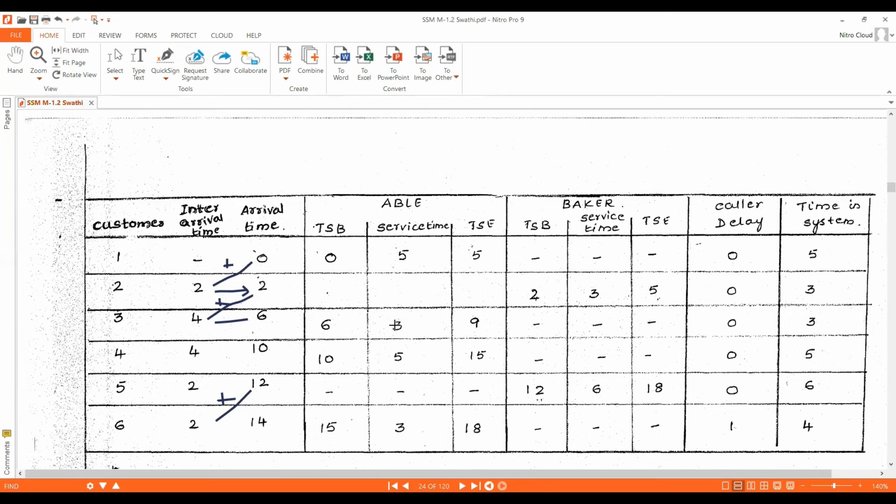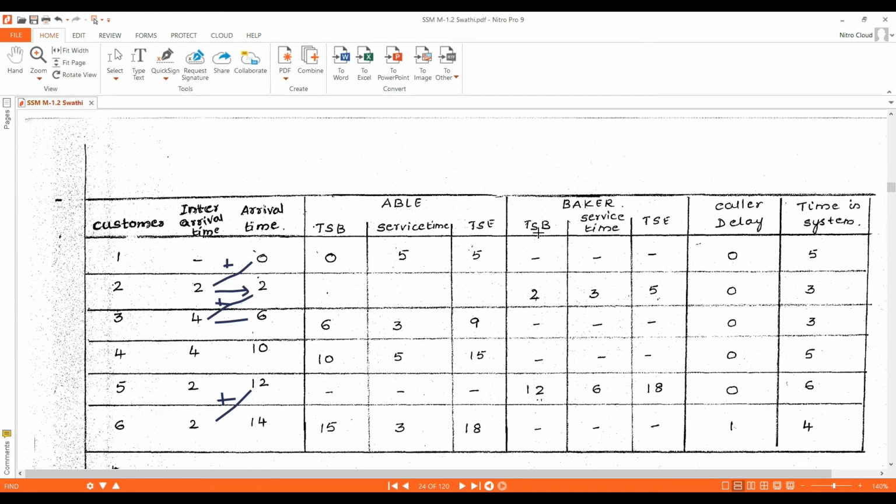Now in the question they have given that the simulation table should consist of these columns: time, service time begins, what the service time is, and when the service time ended. Here we have two servers, Able and Baker, the two technical support people. What time Able started the service, the service time, and what time he ended the service will be recorded in this table.